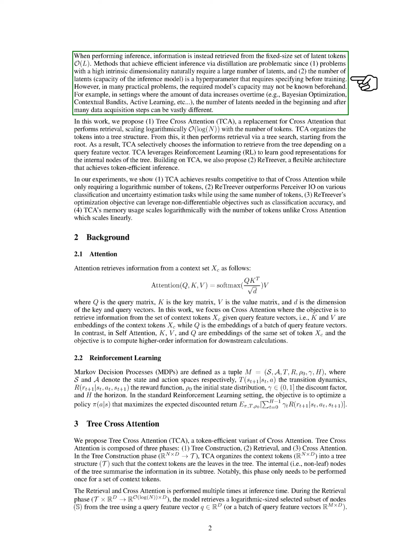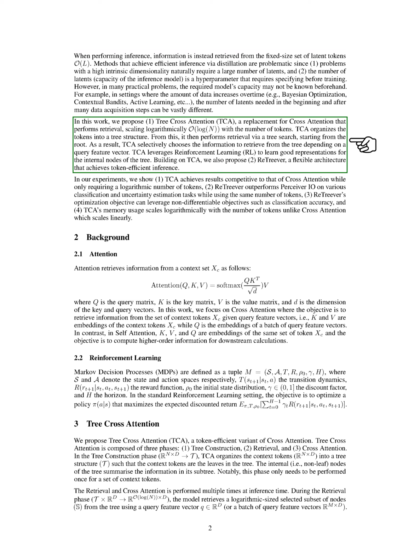For one, problems with high intrinsic dimensionality naturally require a large number of latents. Secondly, the number of latents, which determines the capacity of the inference model, is a hyperparameter that needs to be specified before training. This can be problematic in practical situations where the required model's capacity may not be known in advance. In this paper, we propose two solutions.